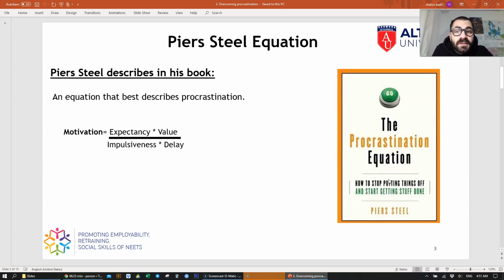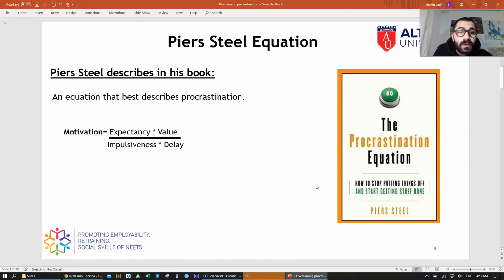Okay, Piers is the author of this famous book, The Procrastination Equation. I've read the book, and it basically talks about the equation that I've written here: motivation equals expectancy times value divided by impulsiveness times delay. You might be asking, it's about procrastination, but what does motivation have to do with it? Actually, motivation is the opposite of procrastination.